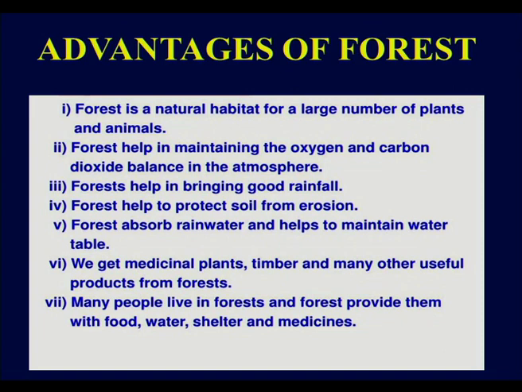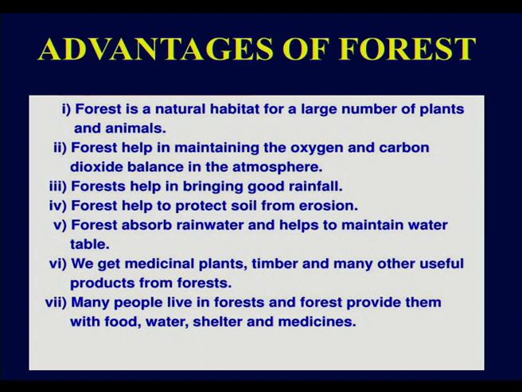Various plants undergo the process of photosynthesis, a process of preparing food where carbon dioxide is taken in and oxygen is released. During respiration, oxygen is taken in and carbon dioxide is released, and this balance is maintained with the help of forests. Forests are called the lungs of the atmosphere or lungs of the earth, because they purify the air.